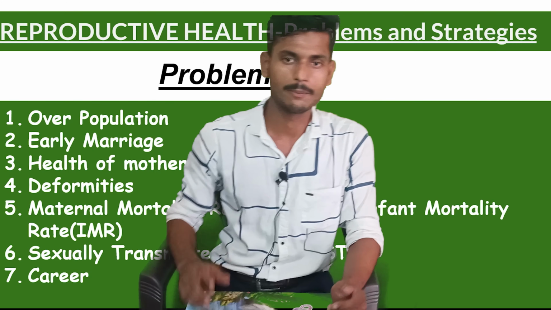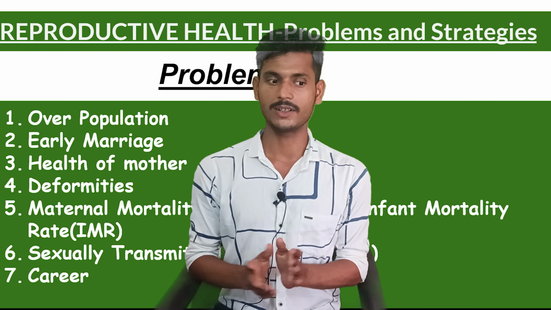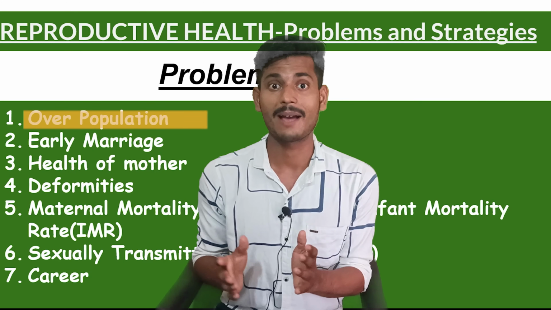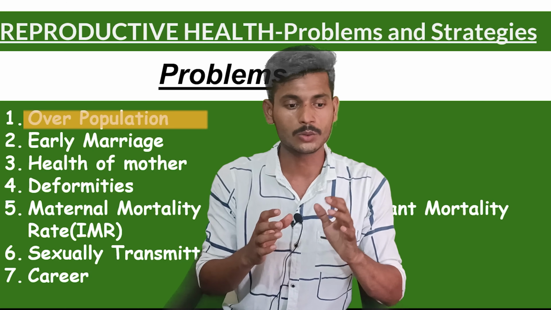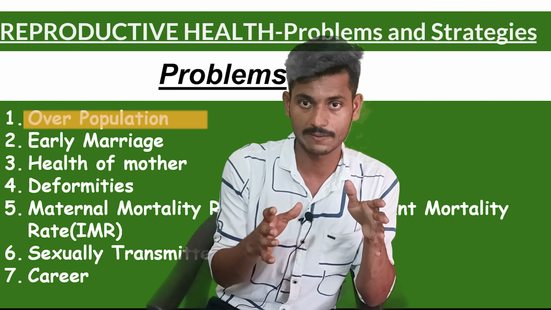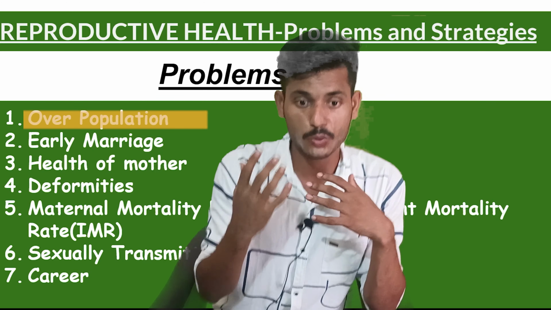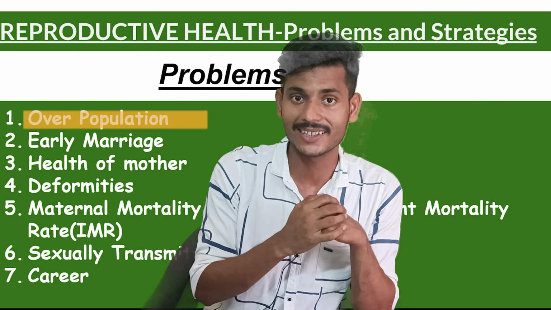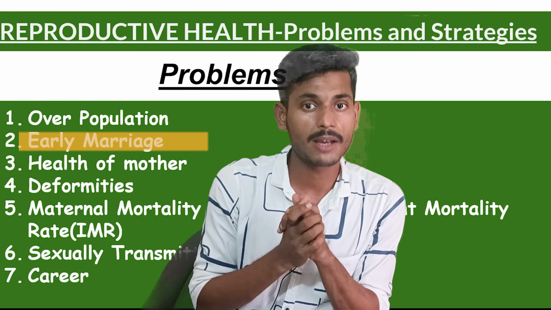So what are the reproductive problems? You can comment down what the reproductive problems are. One thing you know is overpopulation. If a couple lacks knowledge, they don't know how to control the birth. And what are the ways, what are the methods by which we can control the birth? So overpopulation is one of the challenging things as far as reproductive health is concerned. Then we have early marriage.